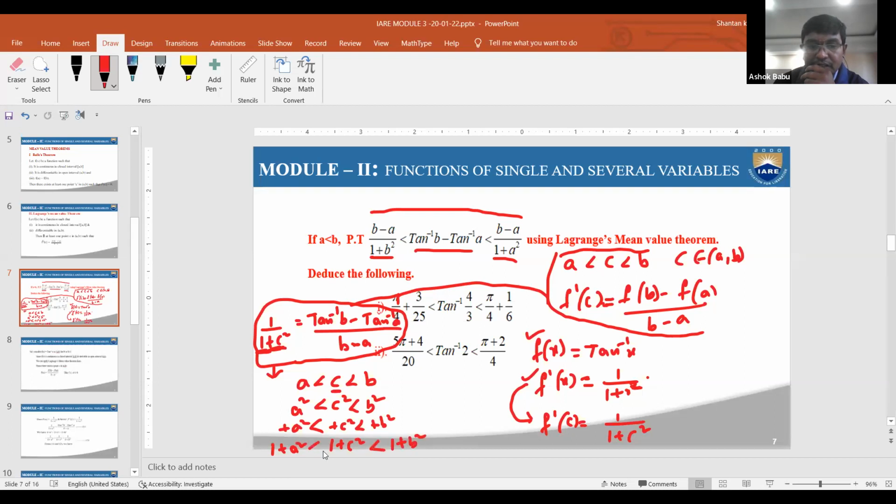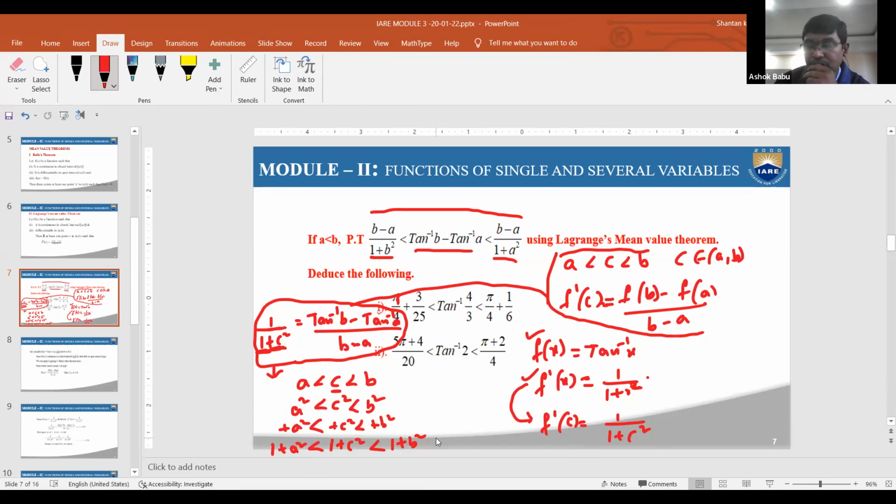Here also the signs will not be reflected. And what is required? Reciprocal. Therefore, now you need to apply the reciprocal of this one.